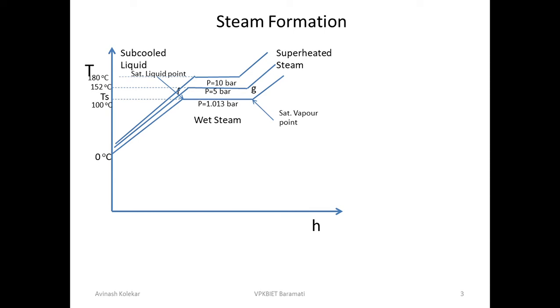So there is no such fixed point that we will have steam above this temperature, or water at a certain temperature. Till now you may have understood that 100 degrees centigrade is essential for having steam. It is not that. It may be available at 90 degrees centigrade also, at 110 degrees centigrade also, and at 150 degrees centigrade also.